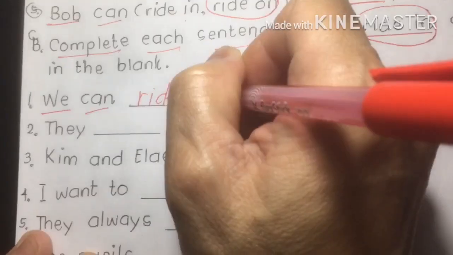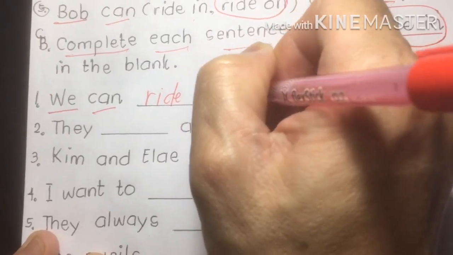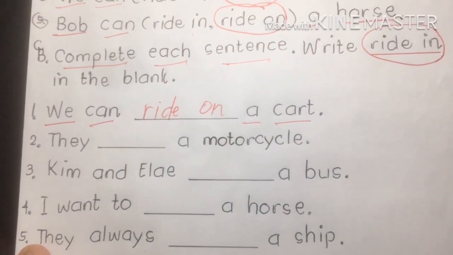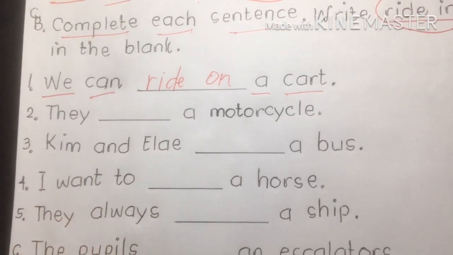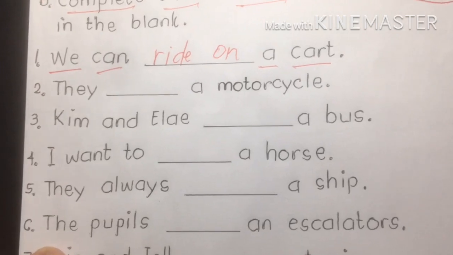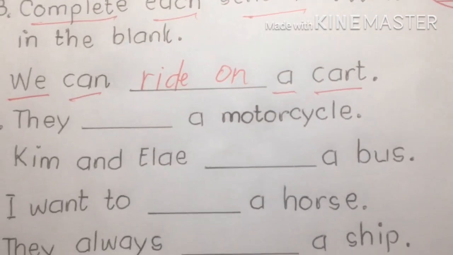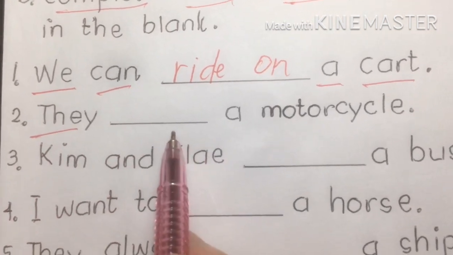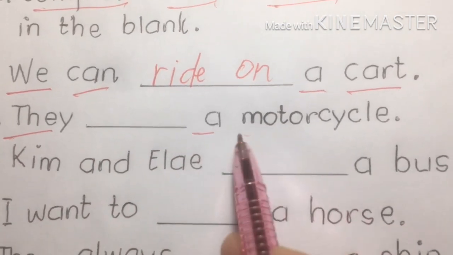So we're going to write, we can ride on. It's ride on. Okay. Number 2. Look at me, dear viewers. That's our answer for number 1. 2. They blank a motorcycle.